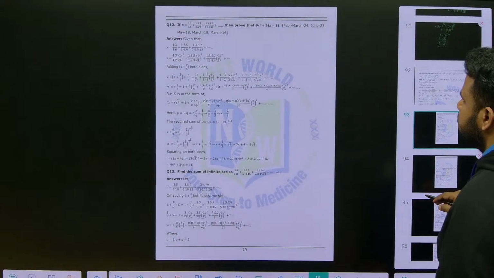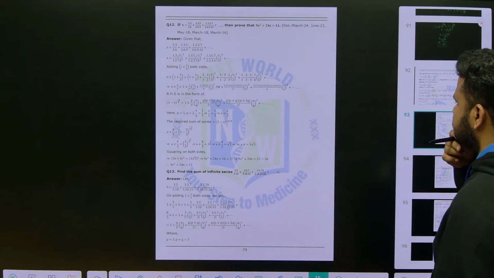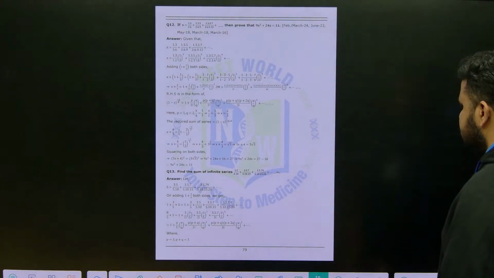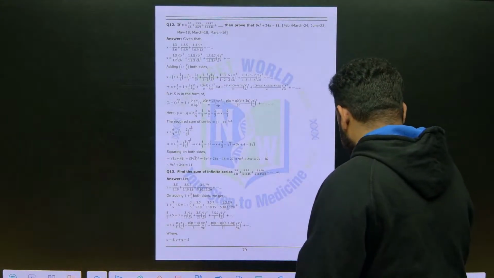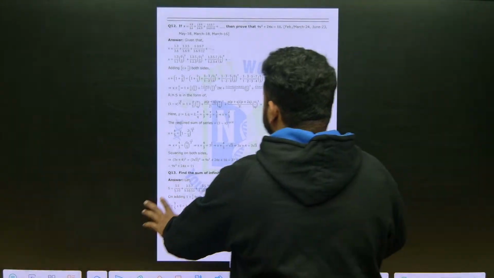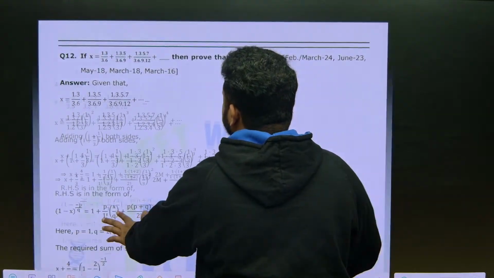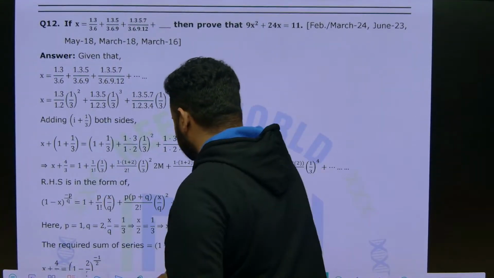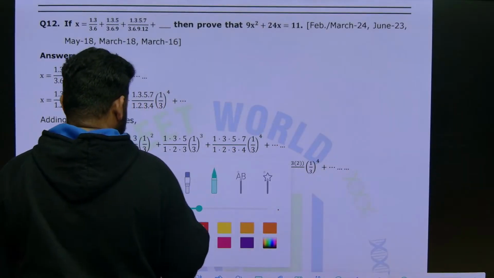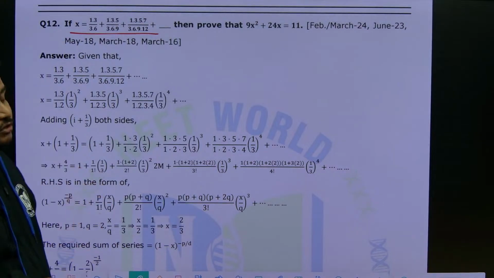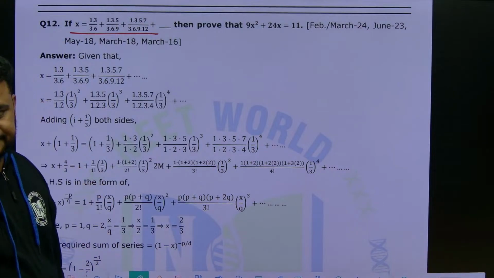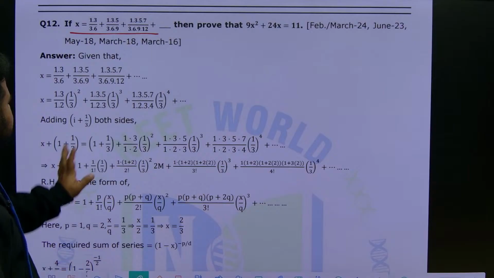Okay, we'll complete it, not a problem. Now this is the question we have to solve. See here, if x is equal to something, then prove that. They are not asking for the value, they are asking us to prove something. If x is equal to this much, then they are asking us to prove.